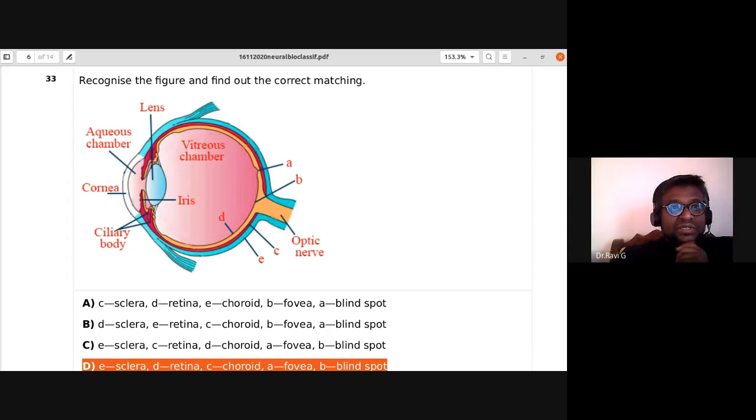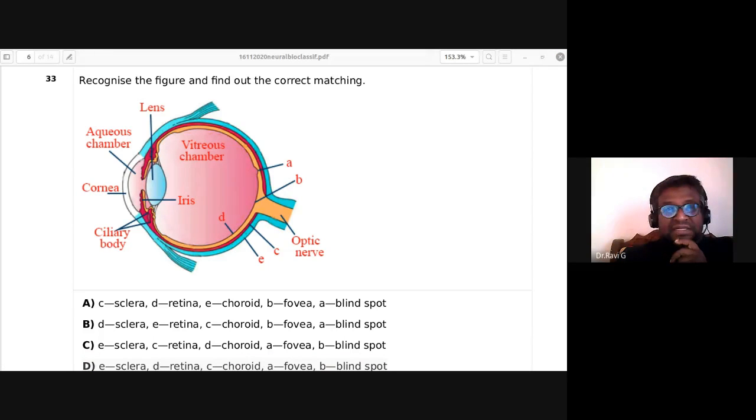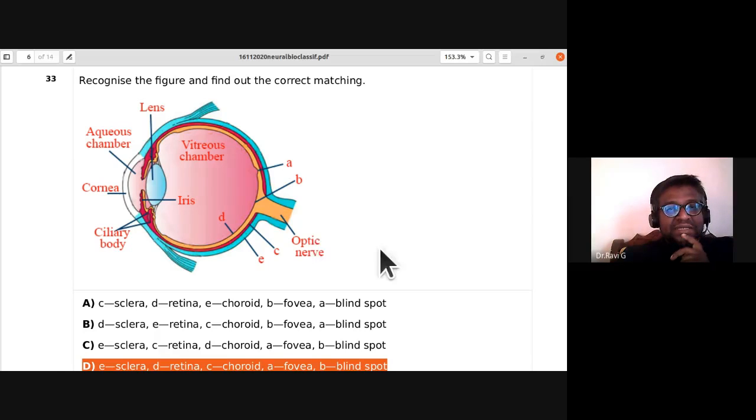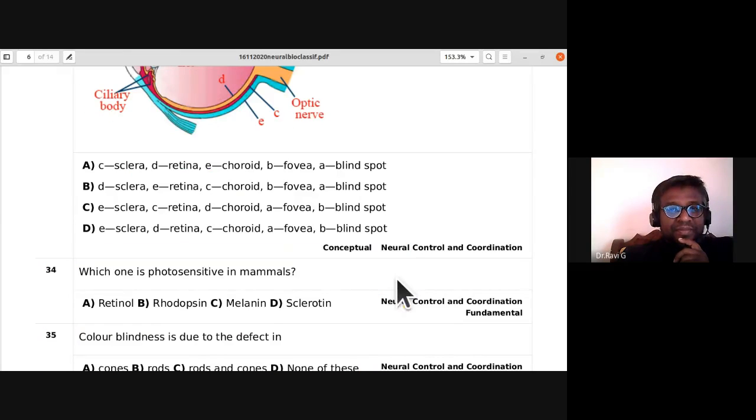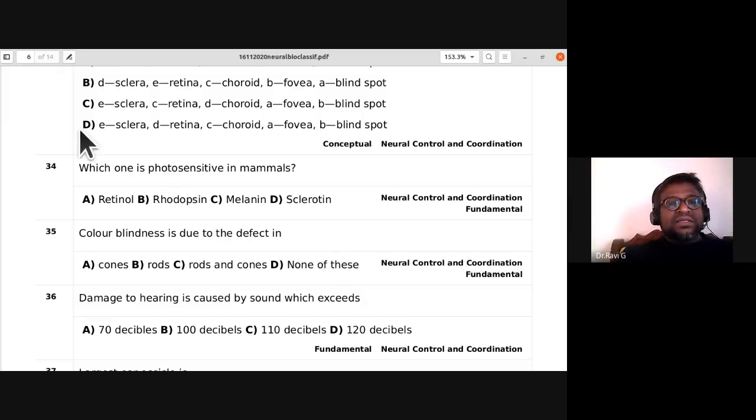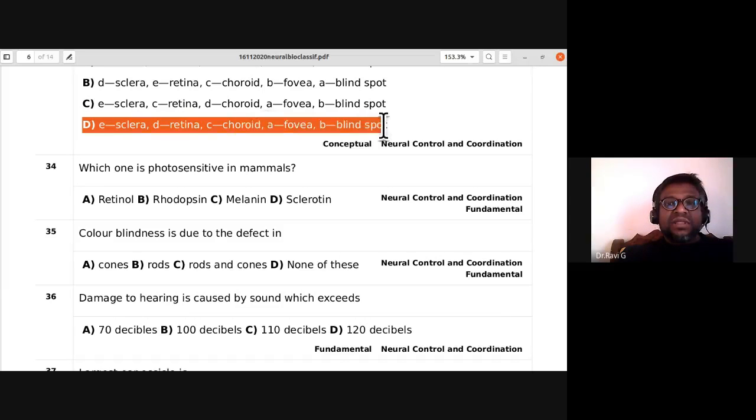Let us cross check the 33rd. The right answer is D. This is the right answer for the labeling part.